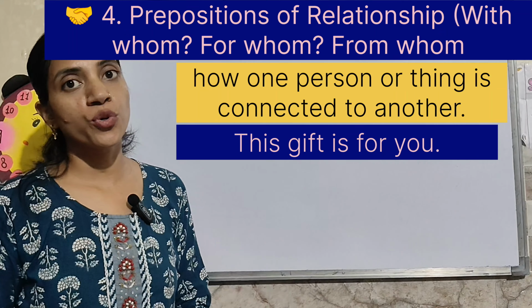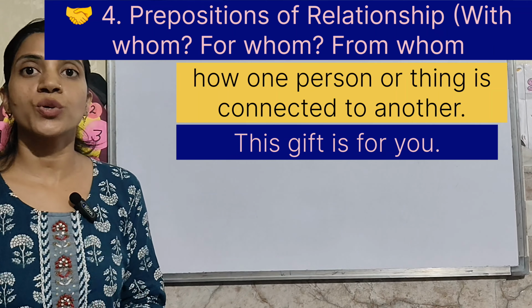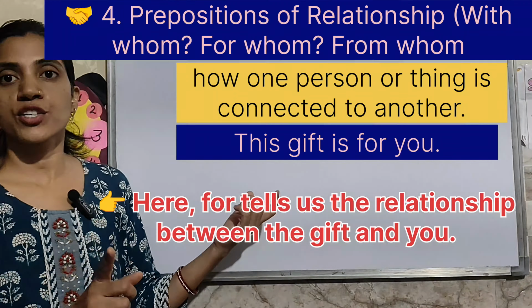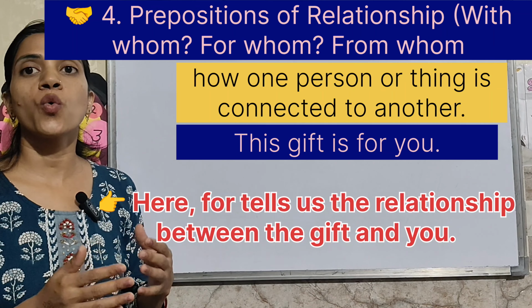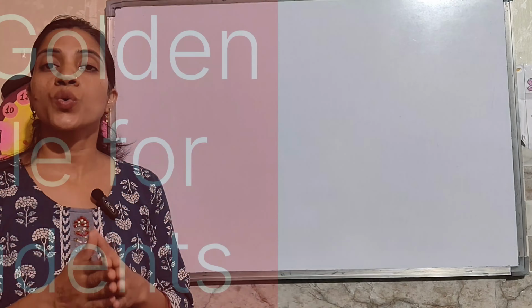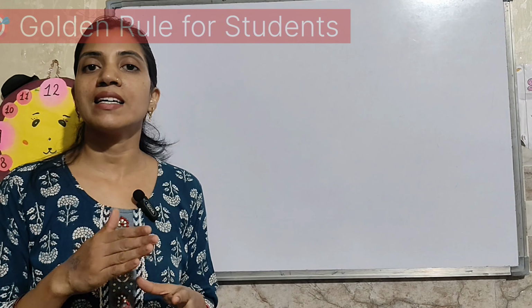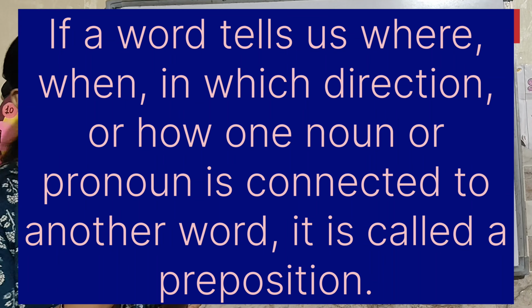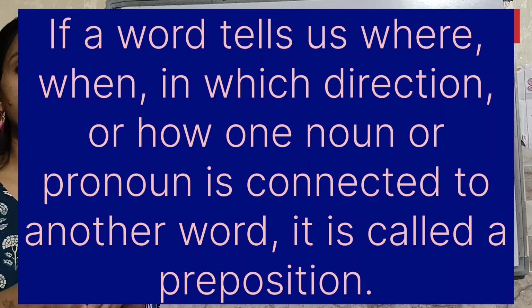This gift is for you. So for whom is this gift? For you. So here for tells us the relationship between the gift and you. This shows who will receive the gift. So golden rule for students. If a word tells us where, when, in which direction or how one noun or pronoun is connected to another word, it is called a preposition.